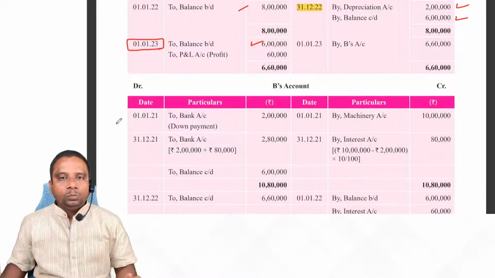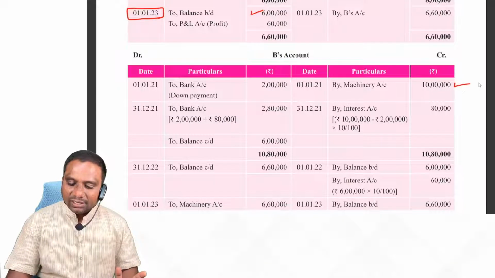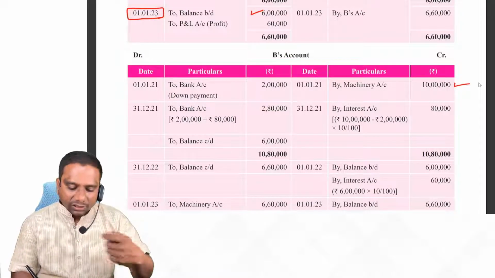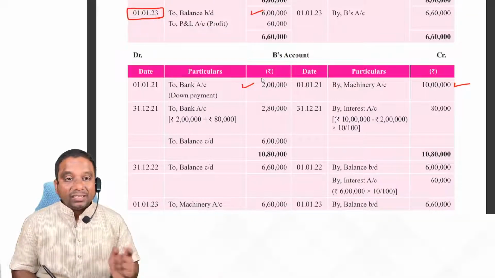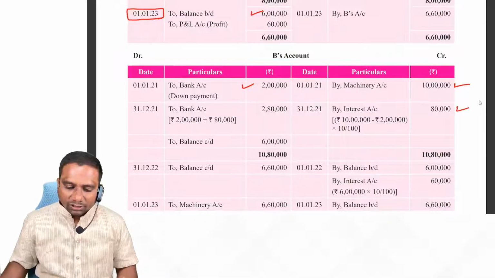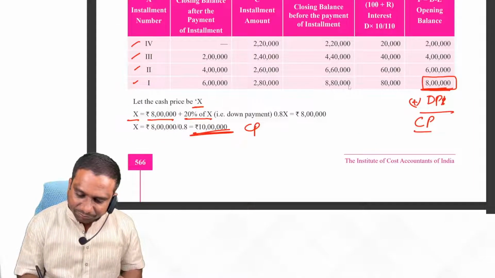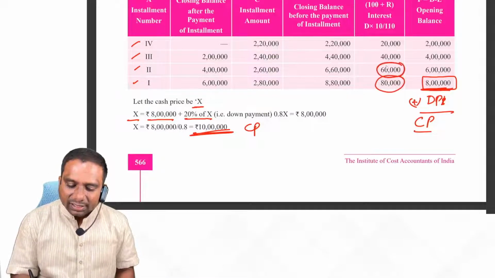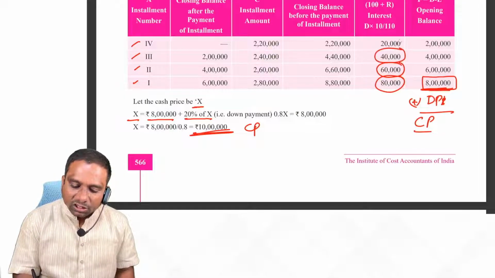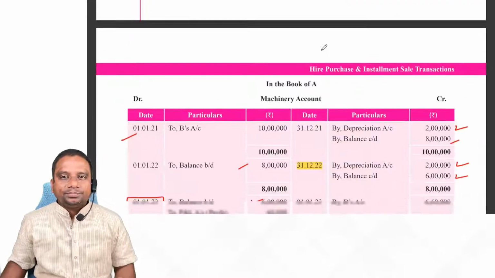Wait. Now come to B account. Total amount payable to B, how much? 10 lakhs. This is cash price. Instantly we are paying how much? 2 lakhs. What is the balance left? At the end of the year, what is the interest payable? 80,000. Observe this table. 80,000 is the interest. This is first installment, 80,000. Second installment, 60,000. Third installment, 40. Fourth installment, 20.